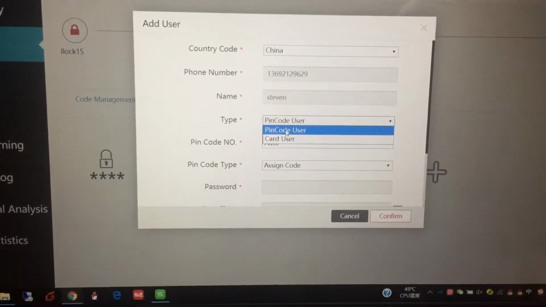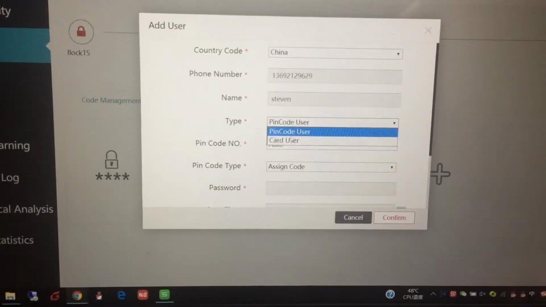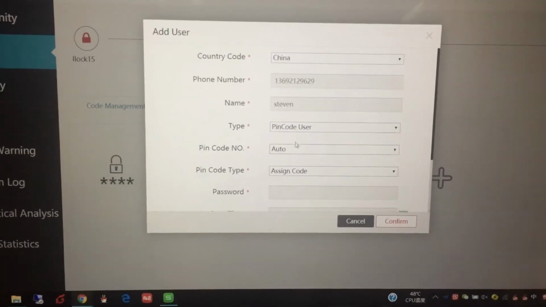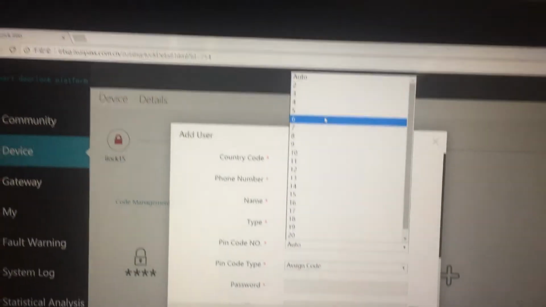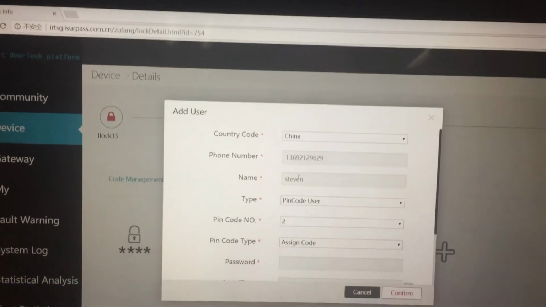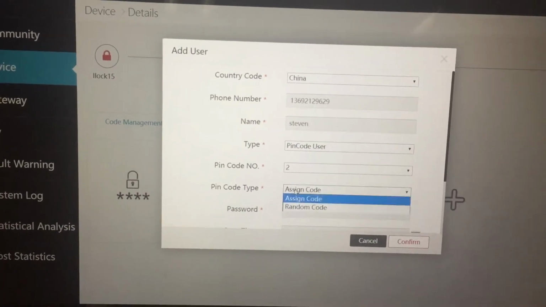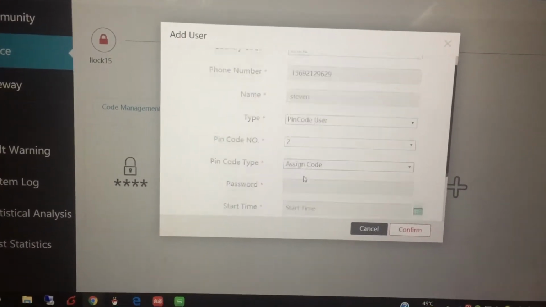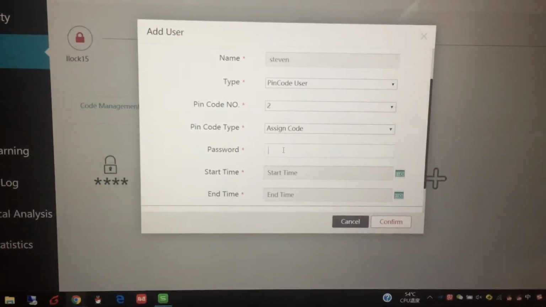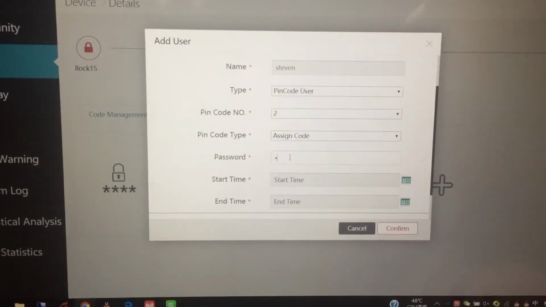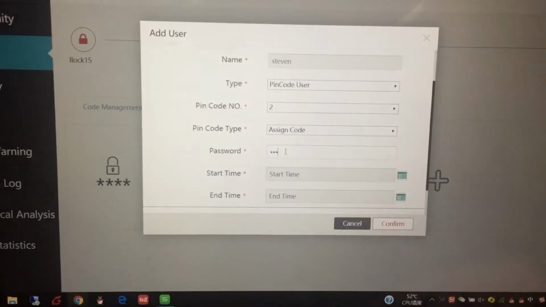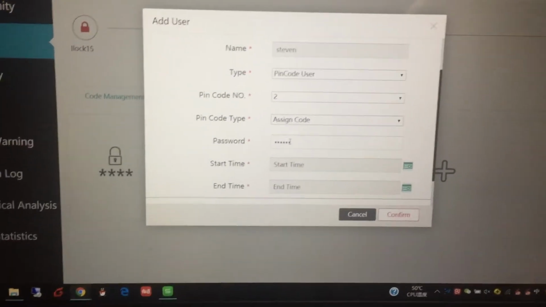I'll give him a pin code user, and you can also choose card user if the lock supports it. He is the number 2 person to live in this room. I will assign the code. The code will be 1 2 3 7 8 9.